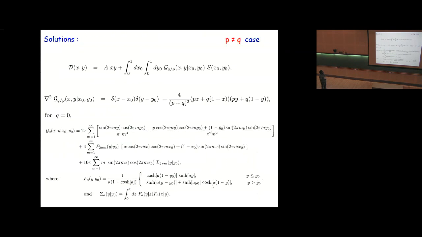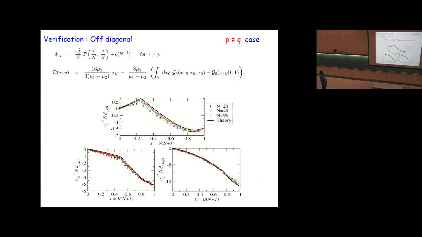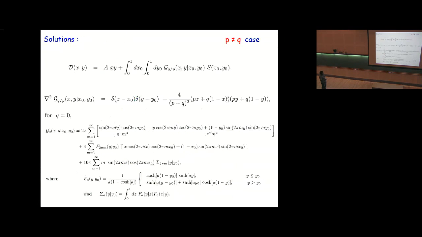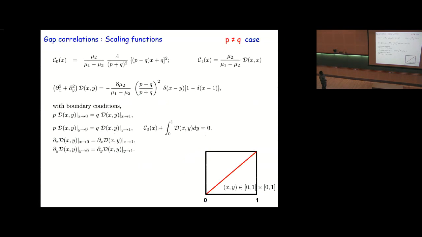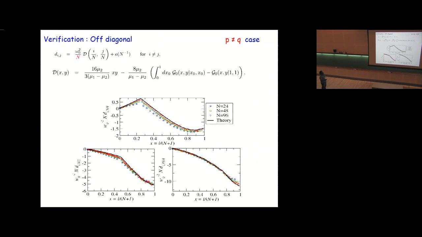And one can find the solutions for any Q and P. Here I am writing the solution only for Q equal to 0, which looks kind of big and complicated, but it's not so complicated. And one can find the solutions for any P and Q following a similar procedure. And once we have the Green's function, you can write down the explicit expression of the scaling function, and you find this constant, which I wrote, A, using this relation. And you have this explicit expression of the scaling function.